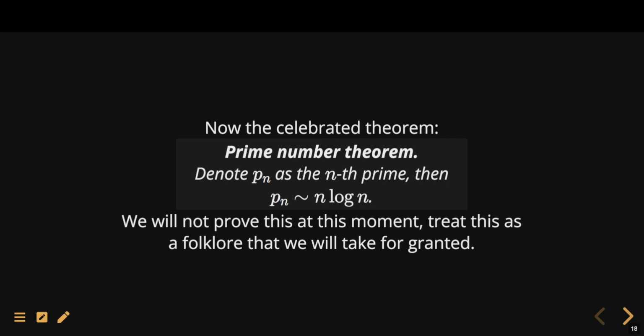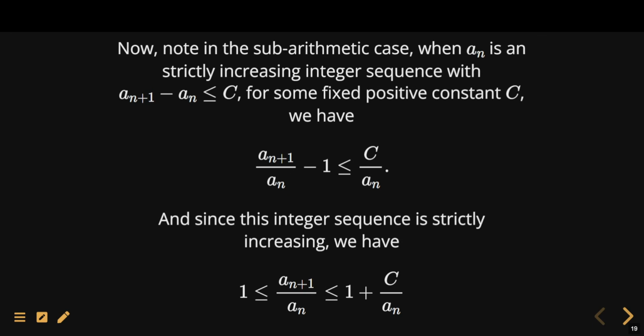Now, in the sub-arithmetic case, when a_n is a strictly increasing integer sequence with a gap that is uniformly bounded by some fixed positive constant c, if we divide by a_n on both sides, we see that the ratio of a_{n+1} and a_n is bounded by some constant over a_n. And because a_n is an increasing integer sequence, that ratio is also greater than or equal to 1. So what we get is that the ratio of these consecutive terms is between 1 and 1 plus some constant divided by a_n.